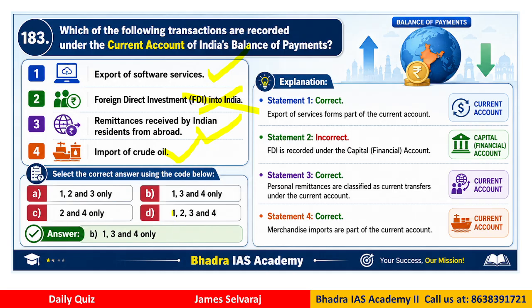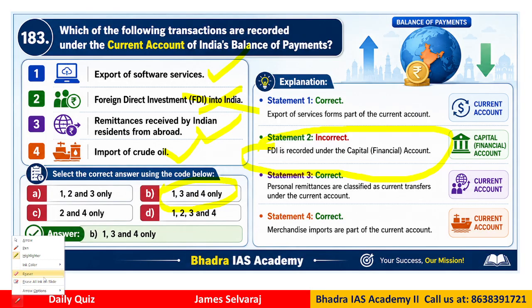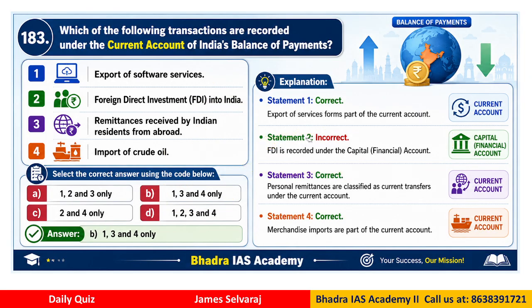So definitely the right answer option will be B, 1, 3 and 4, because statement number 2, FDI, either received or sent, will be part of the capital account transaction. Therefore, in India, we have a restriction on the capital account transaction under the Foreign Exchange Management Act, FEMA. So, the correct answer for question 183 is B.